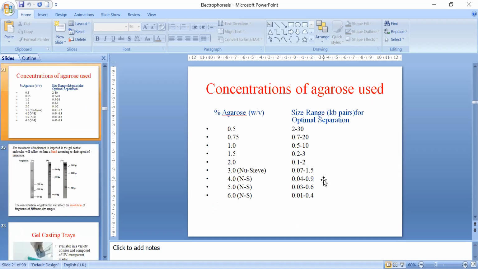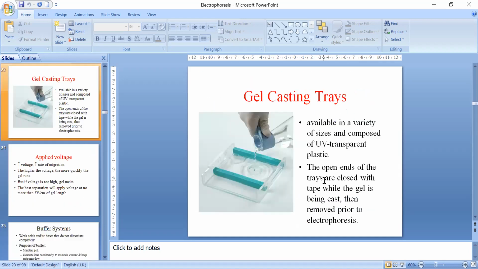I will just first go to how we cast the gel. So we take agarose, put it in a buffer, and then boil it. It will make a suspension, right? It won't be a solution, it will be a suspension. And when this suspension is allowed to cool at around 40 degrees centigrade, it will be converted into a gel.